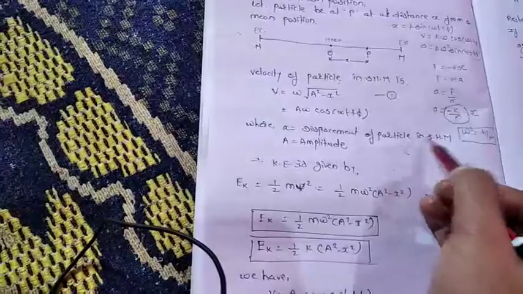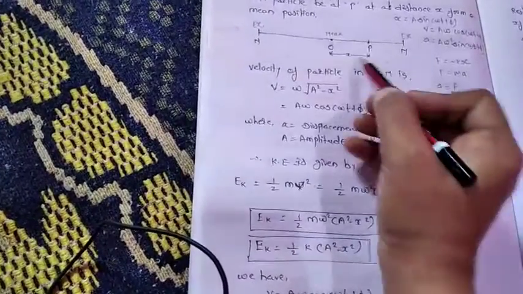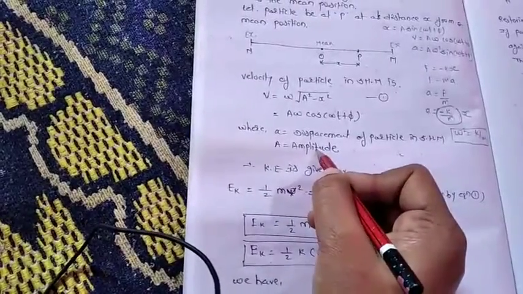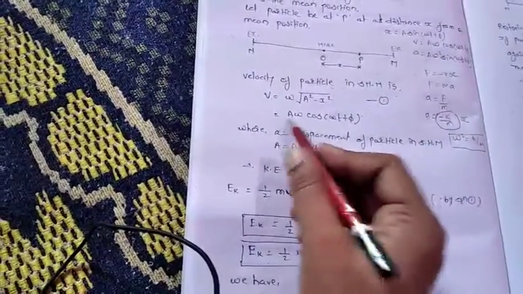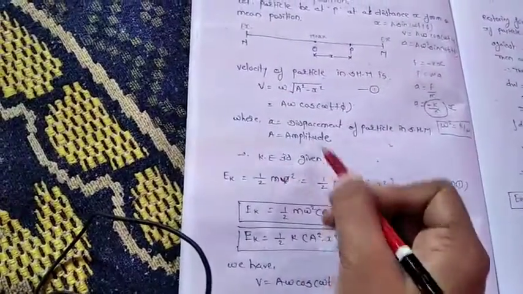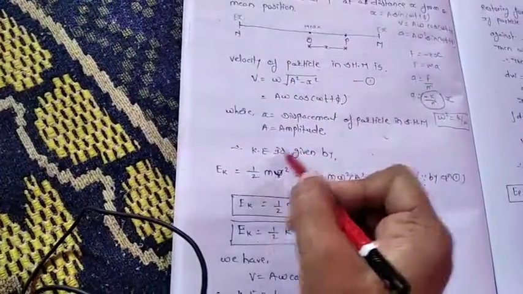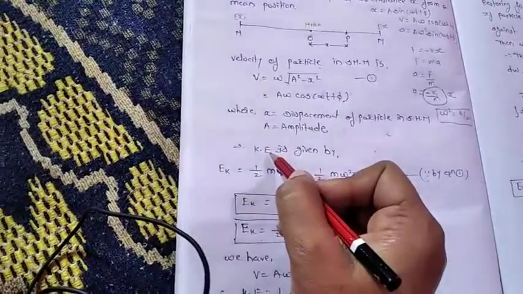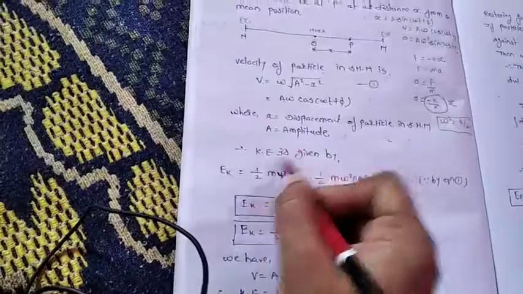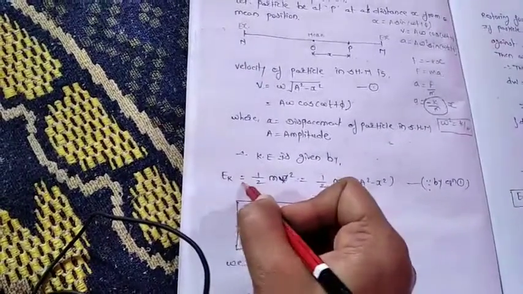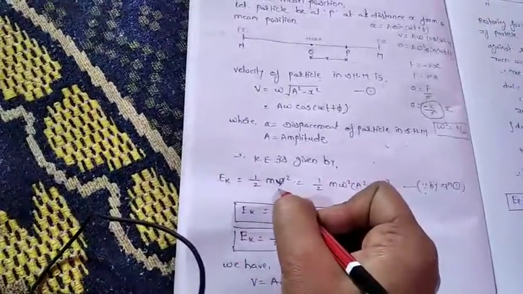So here this x is equal to the displacement of the particle in SHM, and a is the amplitude, that is nothing but the maximum displacement. Then the kinetic energy, we know the general formula for kinetic energy, it is half mv square. So here Ek, that is the kinetic energy, is equal to 1 by 2 mv square.